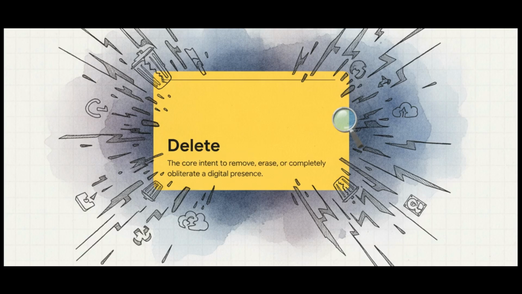This is the primary action of the text. It represents the core intent to remove, to erase, to completely obliterate a digital presence. The word delete is the absolute driving force here, for sure. It's the definitive mission statement of the entire source text. You see, the user doesn't want to pause or hide or just deactivate. No, they explicitly chose the concept of deletion.